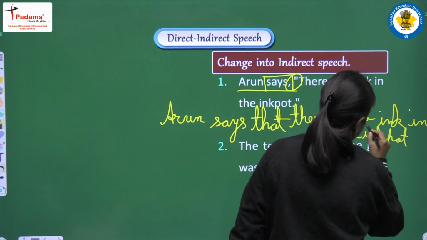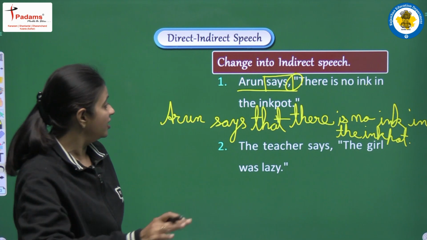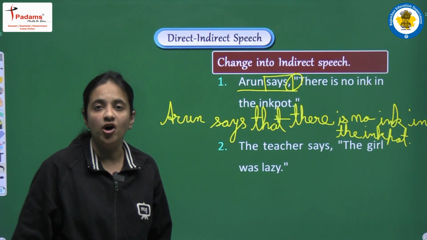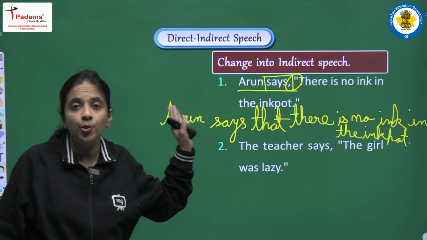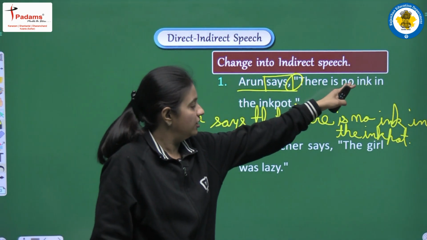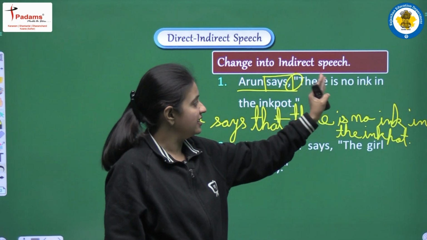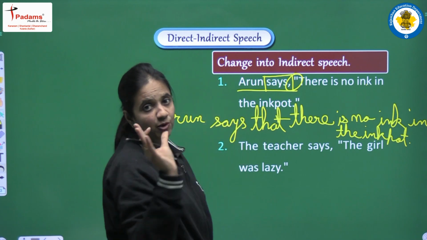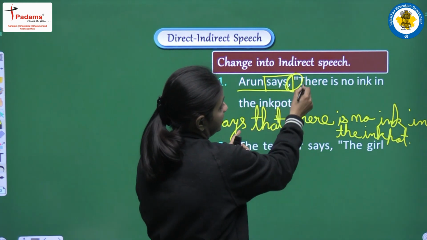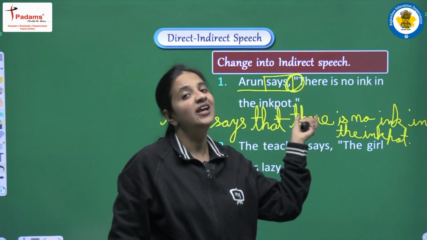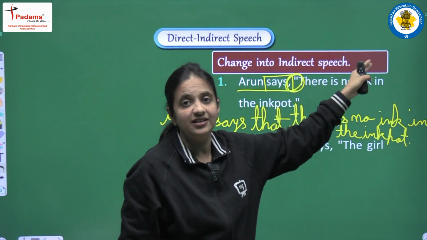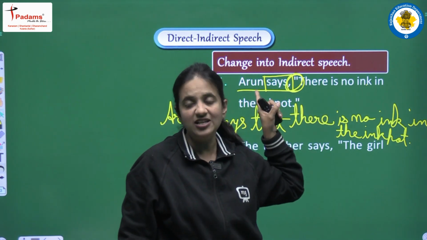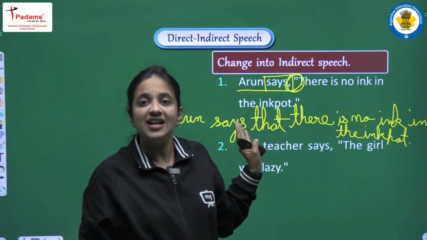So this will be the sentence. Arun says that there is no ink in the ink pot. Okay, so this is the perfect way. Just look at the sentence, read the sentence, and do all the changes step by step. The first change we always have to do is in the reporting verb. The second change is to add one conjunction, and then we have to do changes in the tense, in the pronoun, and in the other words in the reported speech. Okay, so in this way you can write the perfect answer.